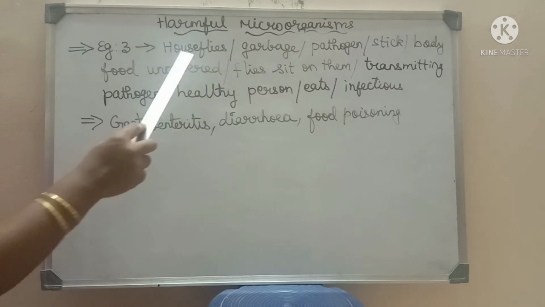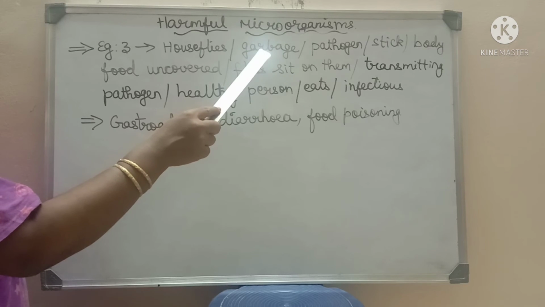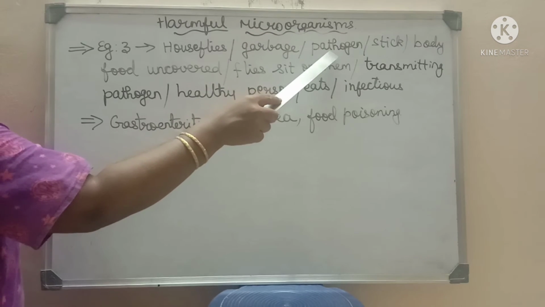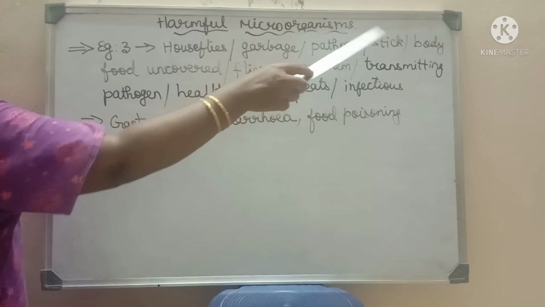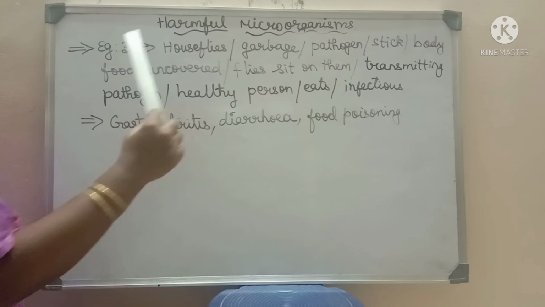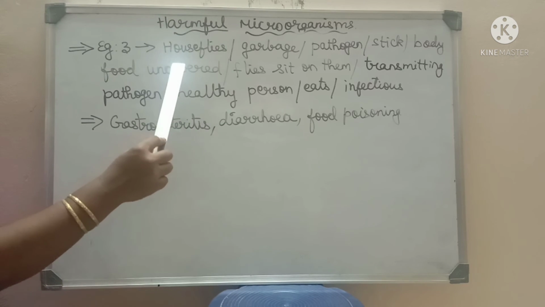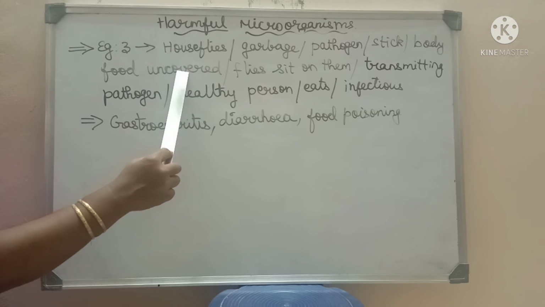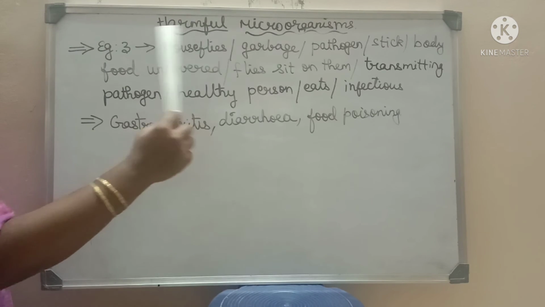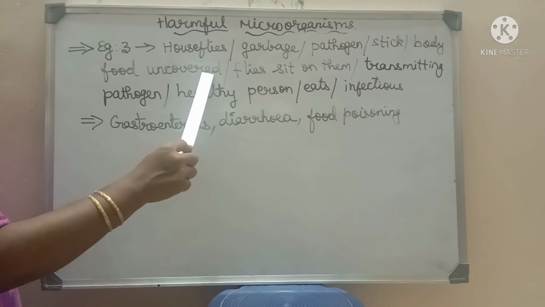The next vector here is the housefly, which sits on garbage or dirt, and the pathogen sticks on the body of the housefly. When food is kept uncovered, the housefly sits on the food and drops the pathogens on its surface.